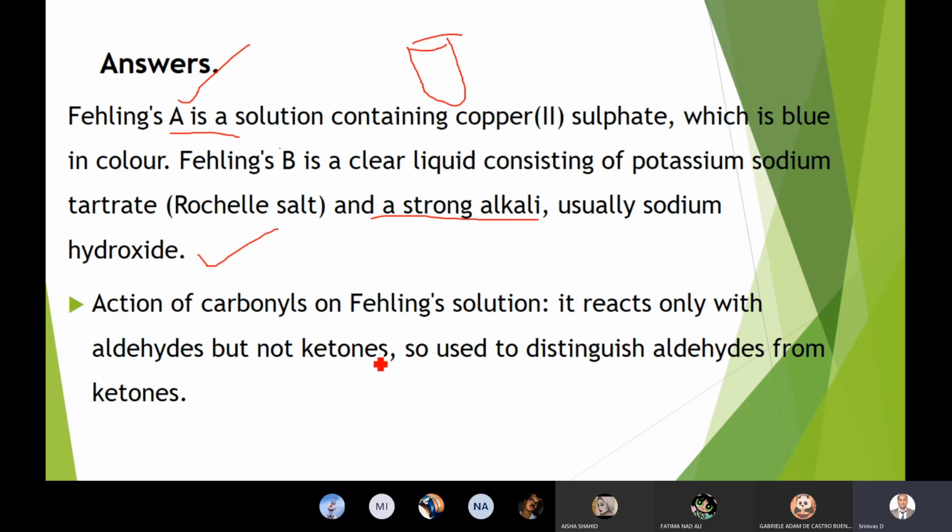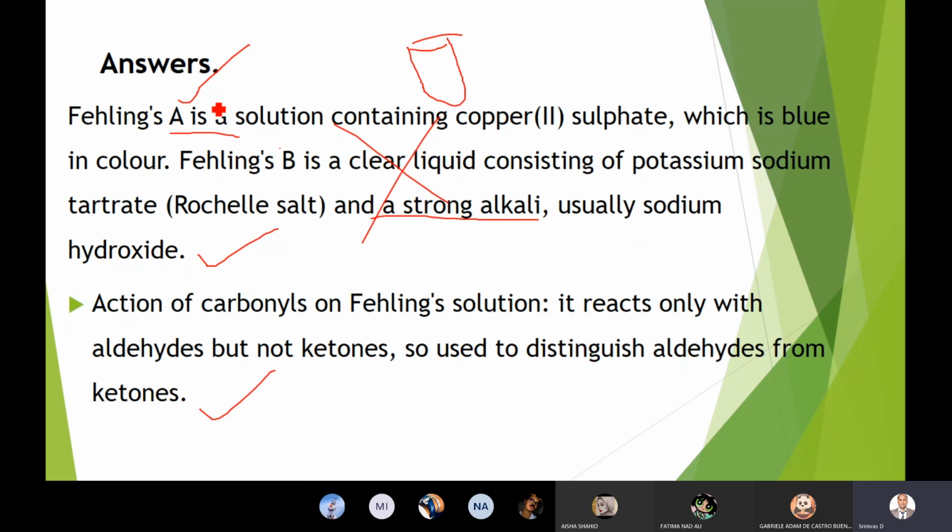Now, the action of carbonyls on Fehling solution. It reacts with only aldehydes, but not ketones, so it is used to distinguish aldehydes from ketones. Please do remember that, and you need not worry about this complex. A question may be asked on Fehling solution and its action on carbonyl compounds. The reaction mechanism you need not remember, but for some competitive exams it is very important.